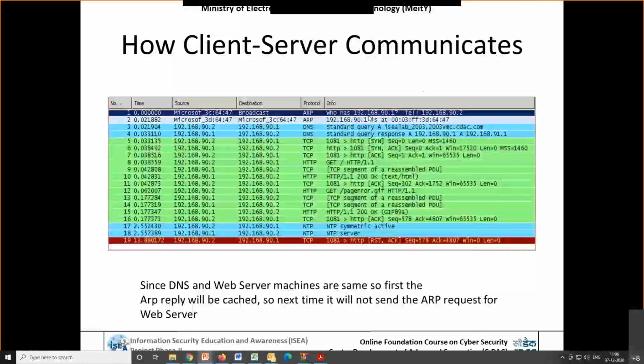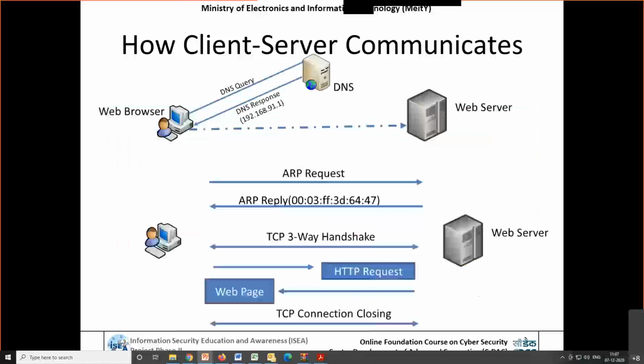Whenever you do this kind of communication with any server, whether it is a WhatsApp communication, a web server, or an email server, you try to collect the packets and understand them. If you see the previous slide, first DNS would happen, and here first ARP would be happening when I collected. So this is why I kept this, to understand this.